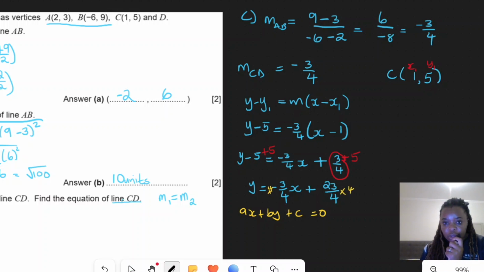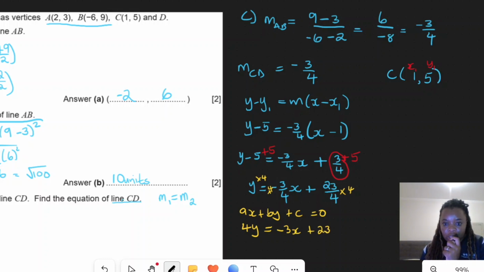You just want to remove these fractions. So times 4, that will give you 4y equal to, relating back to that, negative 3x, and then we have plus 23.